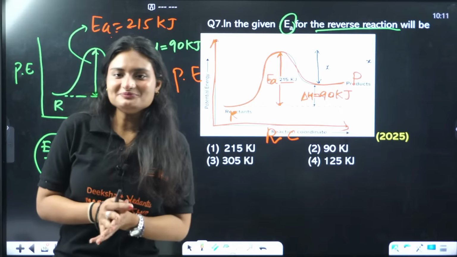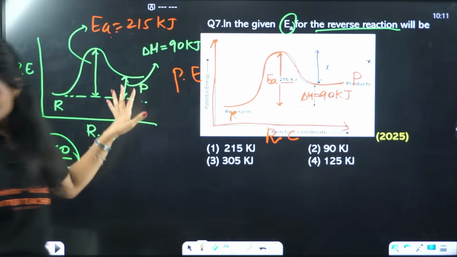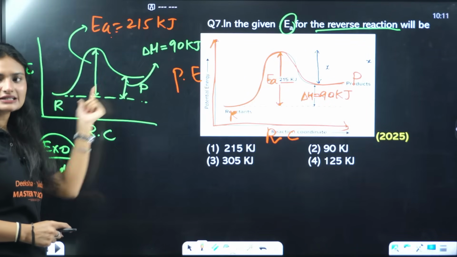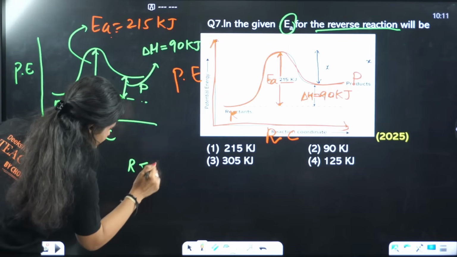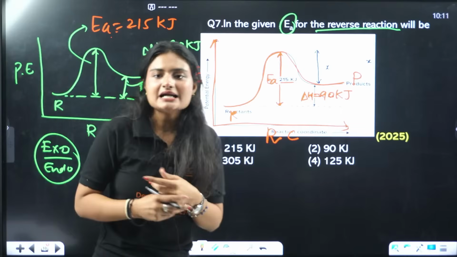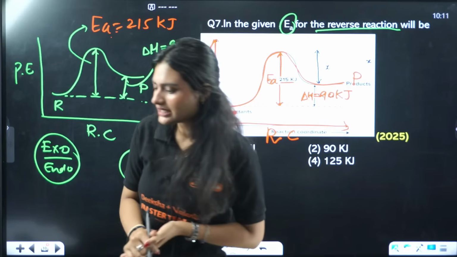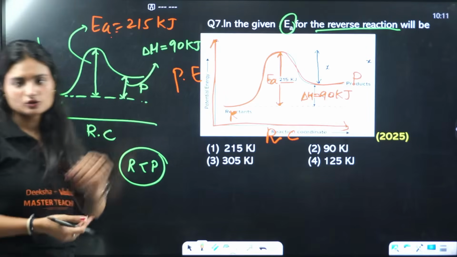Okay, now see. For this reaction, we know this is an example of an endothermic reaction. Why? Because there is a difference in energy between the reactant and product. Reactant has less energy than product. That means the product absorbed some energy, and if absorption of energy is there, that is an endothermic reaction.